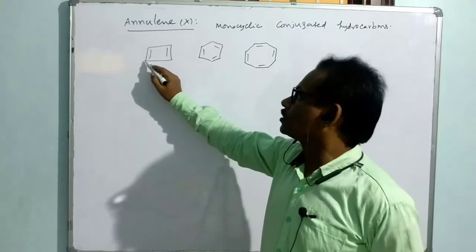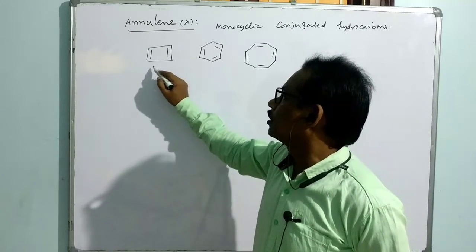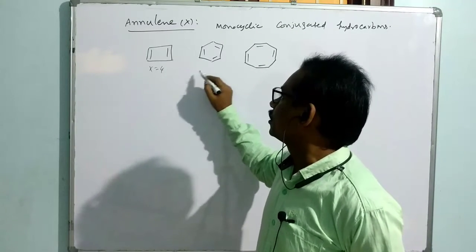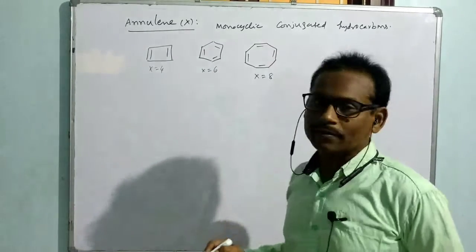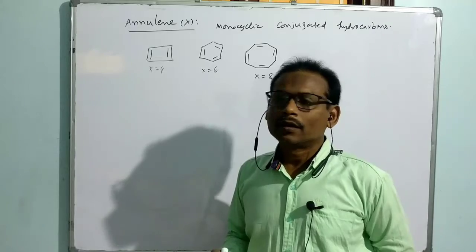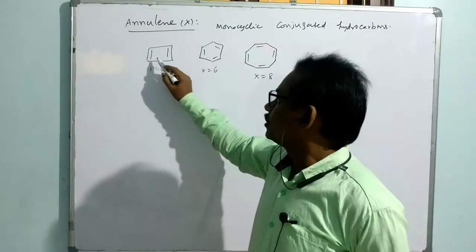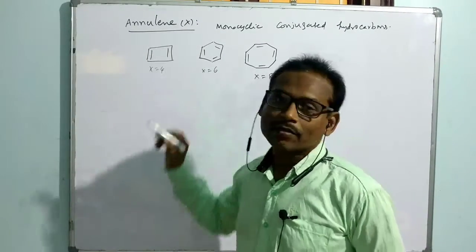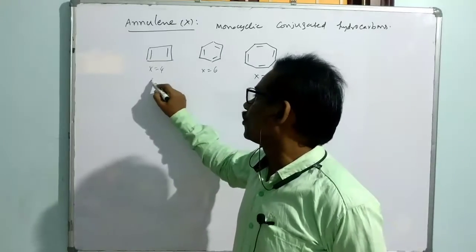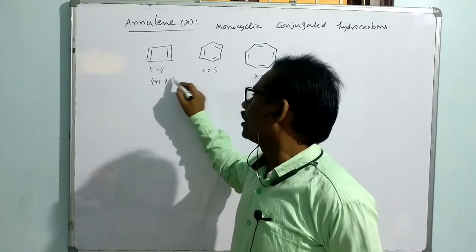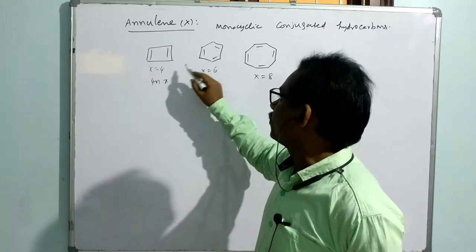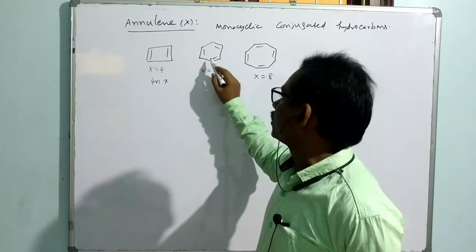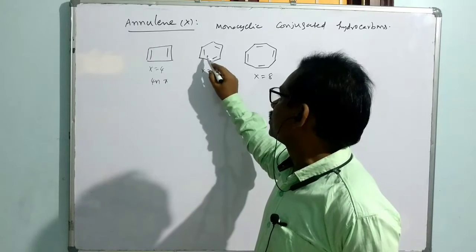The number of corners is 4, so that's why x is equal to 4, here x is equal to 6, x is equal to 8. And here we can understand that the number of delocalizable electrons is 4. That means it is following 4n pi electron conjugation. And here by placing n is equal to 1, it is following 6 electrons